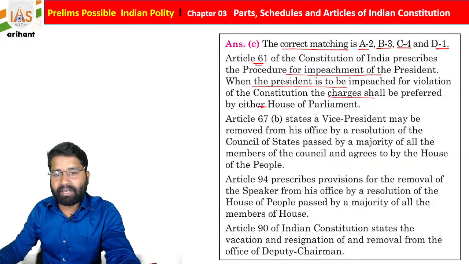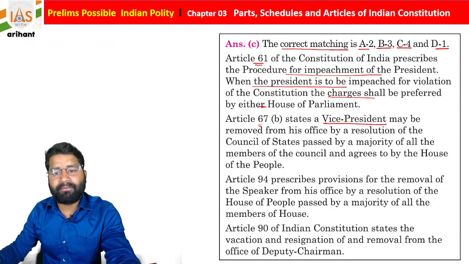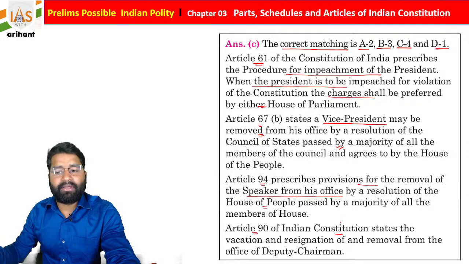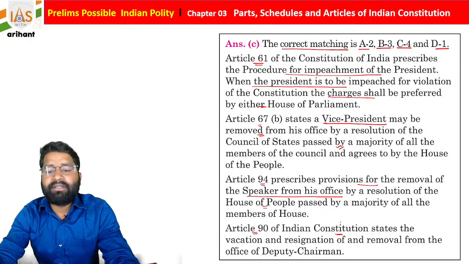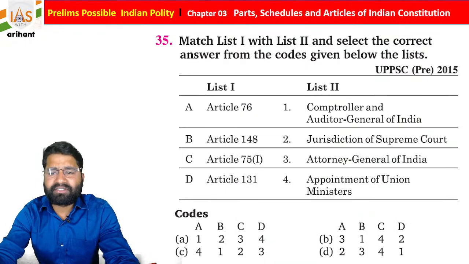Okay. Article 61 clause B is about the Vice President's removal, so there is no impeachment procedure. And then 94 is about the provision for the removal of the Speaker from office by resolution. Okay, everyone. Article 19 is connected with the removal of the Deputy Chairman. Okay, so just remember it.